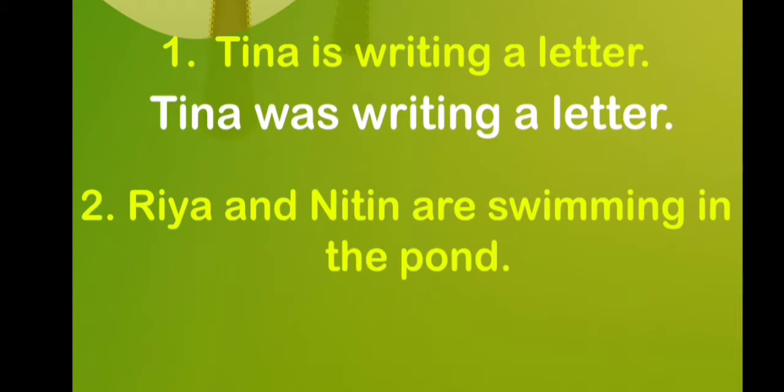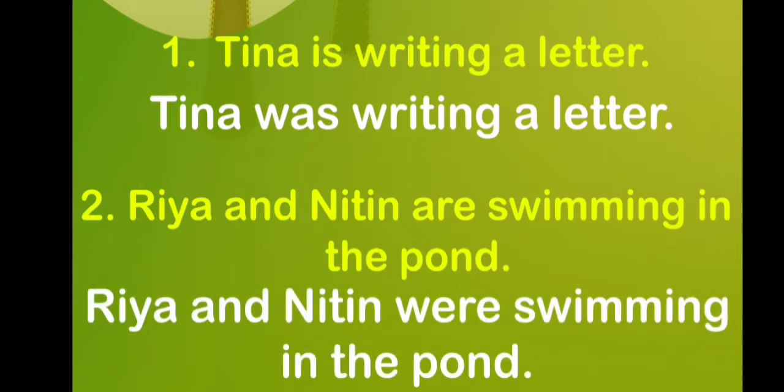The next sentence is Riya and Nitin are swimming in the pond. So again, Riya and Nitin are given. They are plural nouns, and that's why in present continuous tense we have used are, but if we have to change this sentence into past, what will we do? We will change it into were. So the answer is Riya and Nitin were swimming in the pond.